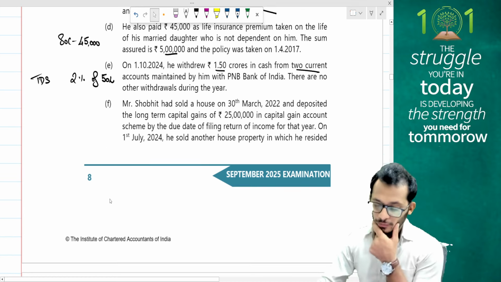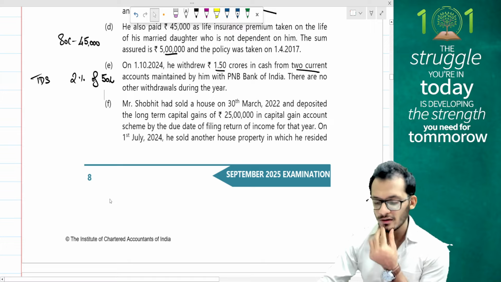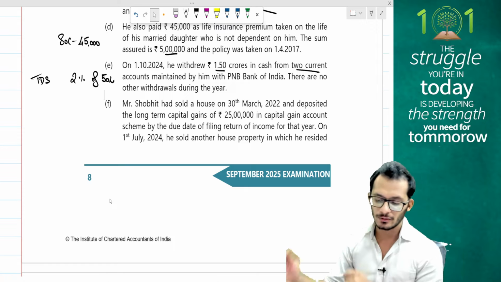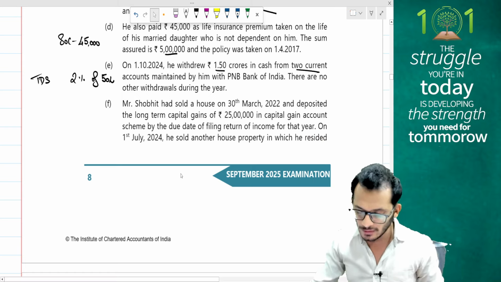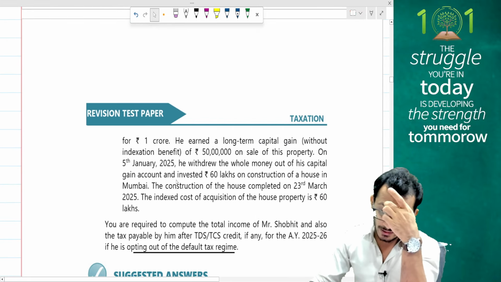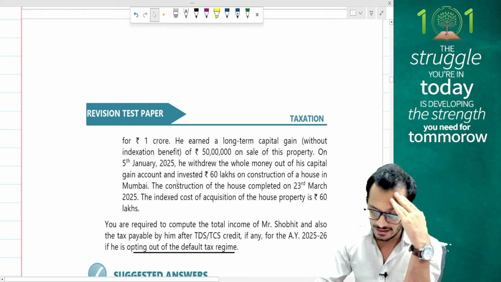Next, Mr. Shobit has sold a house on 30th March 2022 and deposited long-term capital gains of 25 lakhs in the capital gains account savings scheme by the due date of return filing of that year. Okay, so 54 exemption claimed in that year. On 1st July 2024, he sold another house property in which he resided for 1 crore. He earned a long-term capital gain without indexation benefit of 50 lakh rupees on the sale of this property. Good enough. On 5th January 2025.